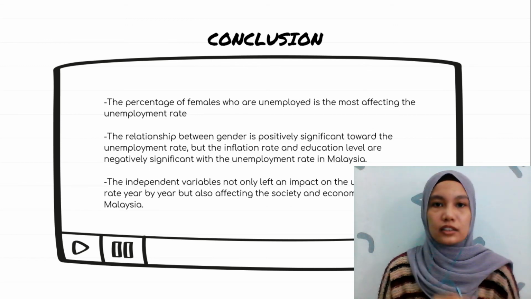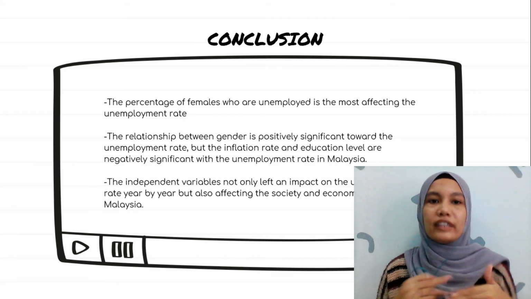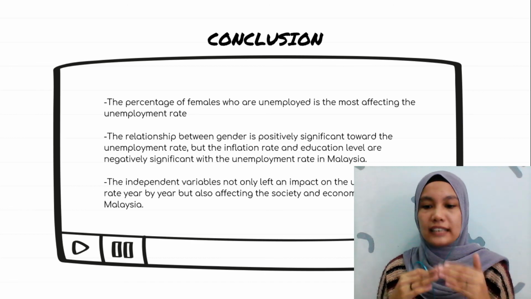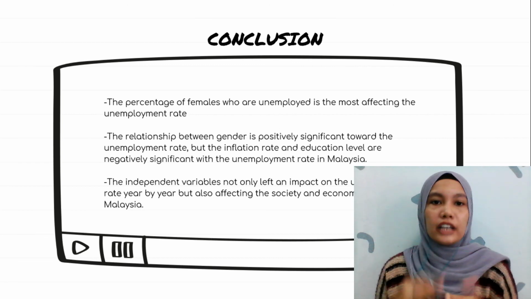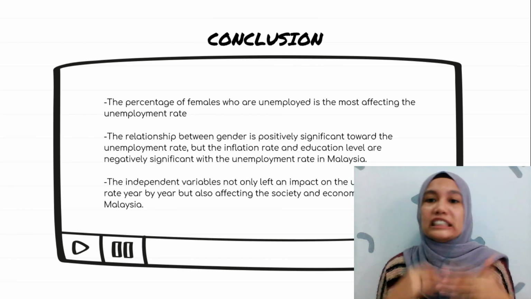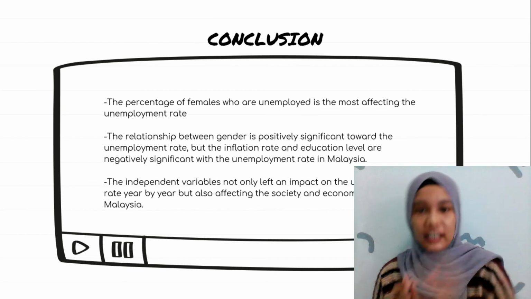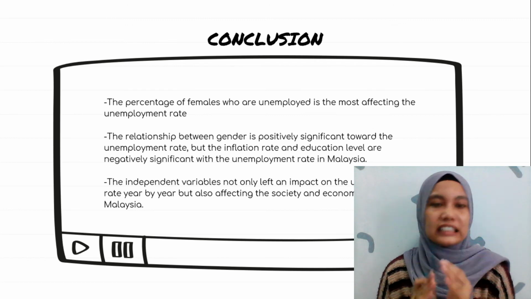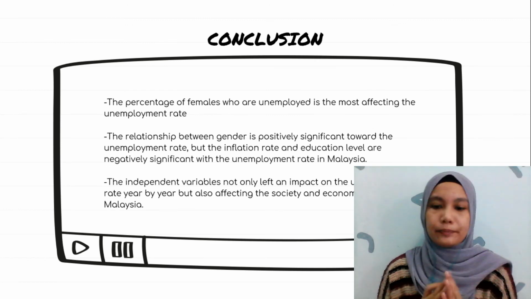Furthermore, the percentage of females who are unemployed affects the unemployment rate the most because the coefficient of sex is the highest among those three independent variables. The relationship for gender is positively significant toward the unemployment rate, but the inflation rate and education level are negatively significant with the unemployment rate in Malaysia.